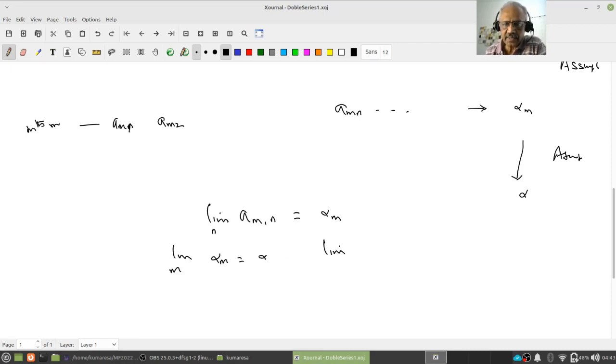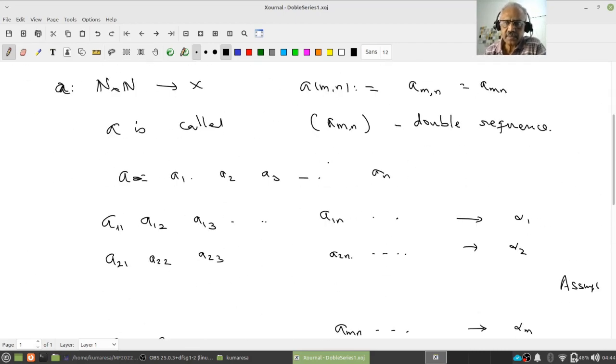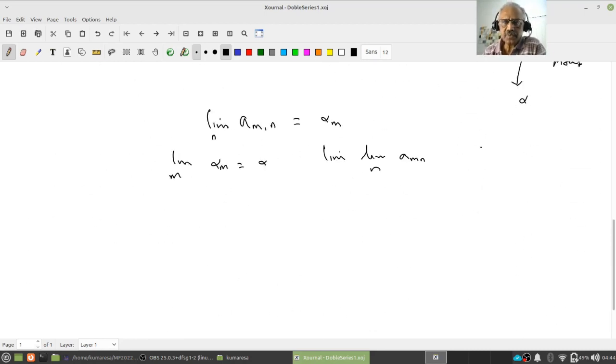Usually one writes this as limit over m of limit over n of a_mn. Suppose this converges, then I get a complex number. We are assuming these are all numbers in C. Forgot to say, we will be dealing with sequences from N cross N, or Z plus cross Z plus, to C or the real numbers. Okay, and this is over m.